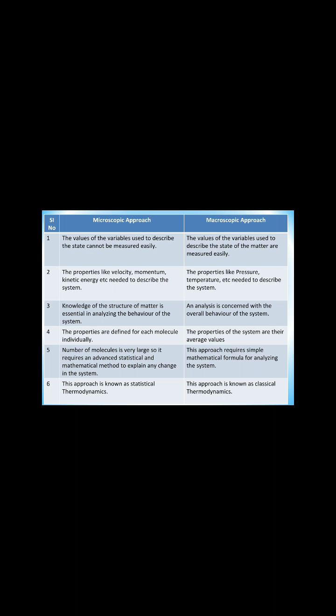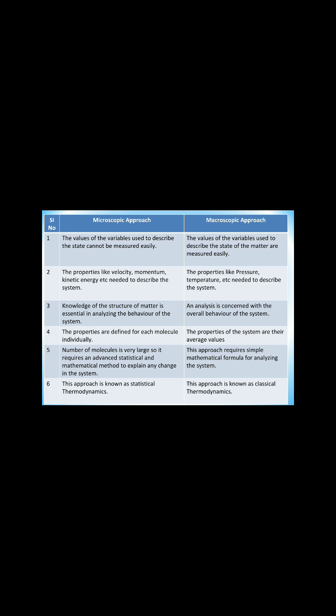The variable values mean, suppose the first molecule's velocity is 3 meter per second, the second is 8 meter per second, the third maybe 9 or 3, etc. For momentum, kinetic energy, etc., it is difficult to measure.